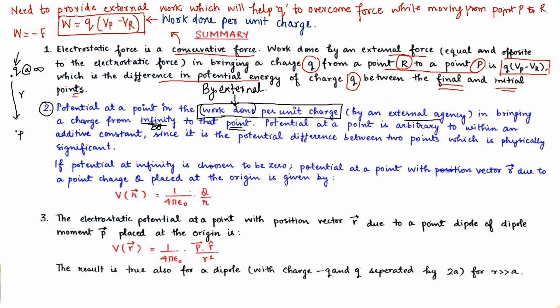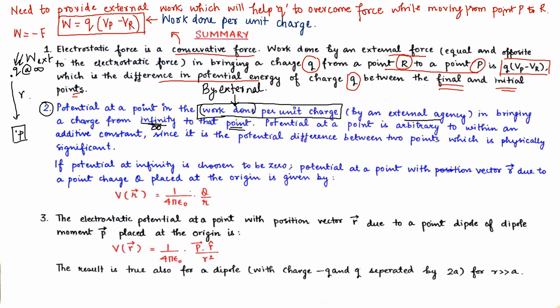You will tell him various other profits you two will get if you are in the same institute. How much fun you can have when you both are in IIT. And then you can tell him that if you join IIT there are better packages afterwards. So basically this is the external pushing to your friend to study well and get the same score as you, so you can both land up in IIT. Similarly, we are also pushing this charge from infinity to come here to the point P. So this push is the external work.